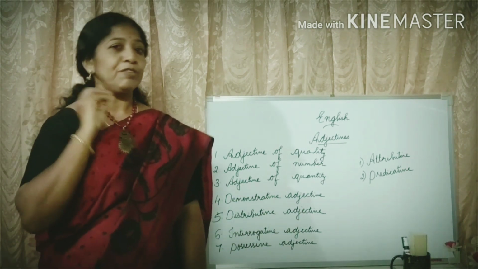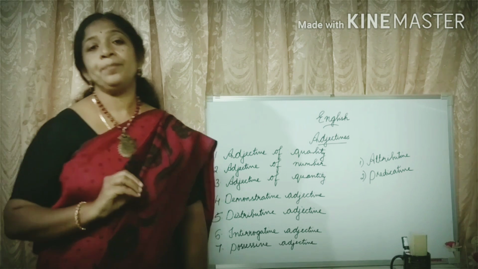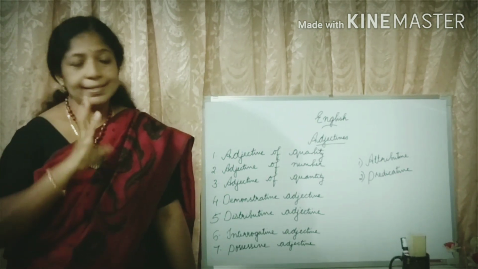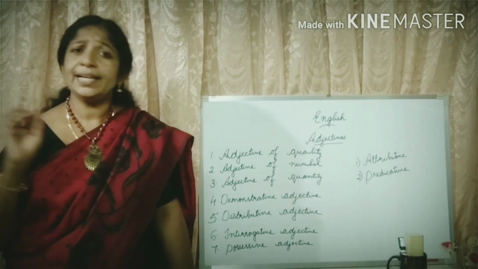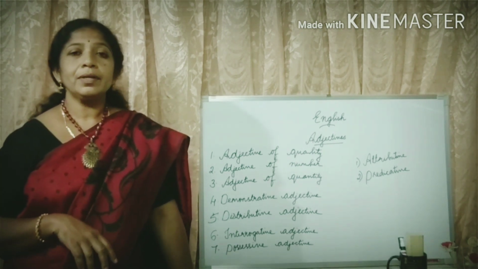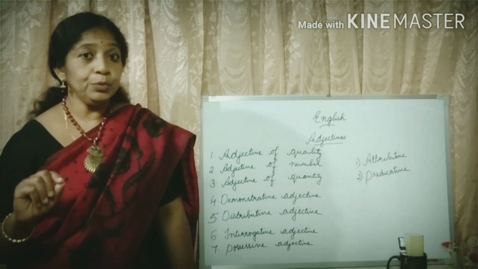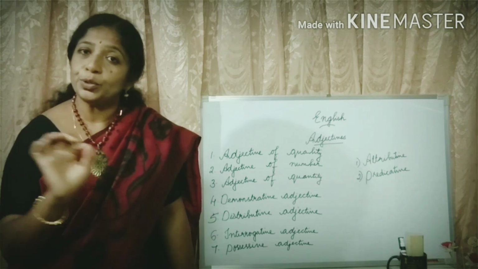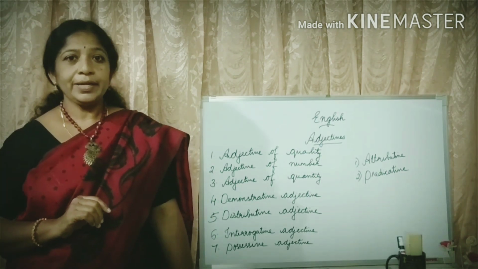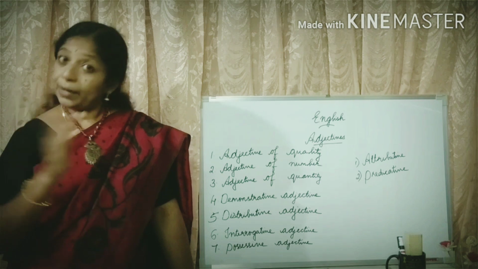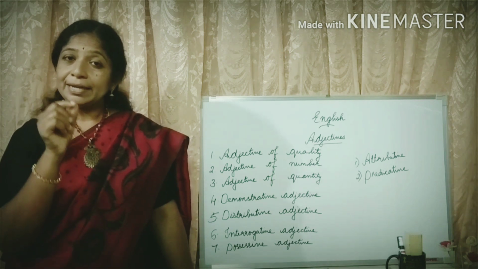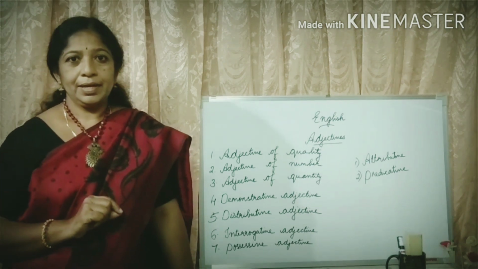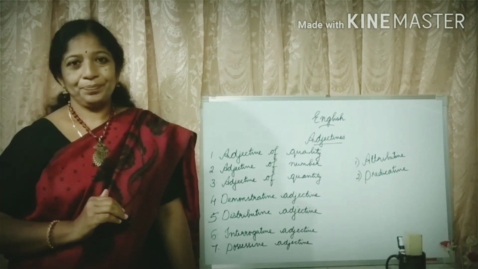Okay. So children, the next one is distributive adjective. Children, you will be a bit confused when I tell this, so I'll give an example. Suppose you are sitting in a group in your class. Your class teacher is coming and telling you, each one of you has to, listen properly, each one of you has to report to the staff room. The teacher is referring to each member of that group as a separate individual.